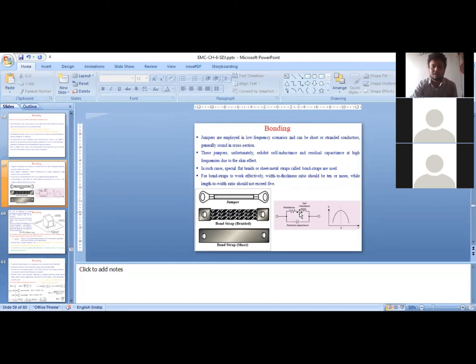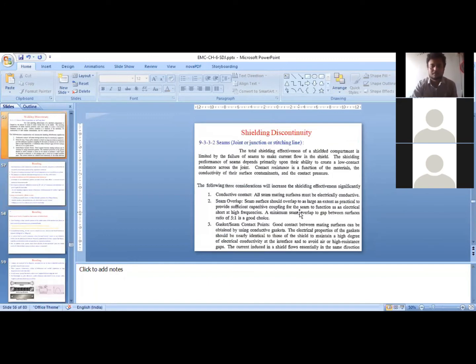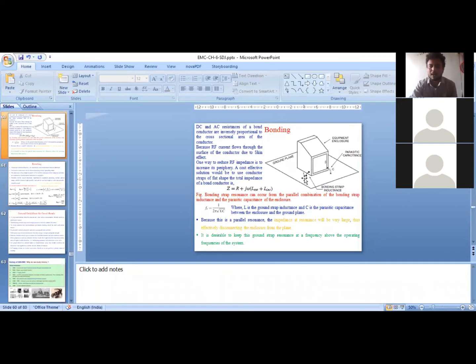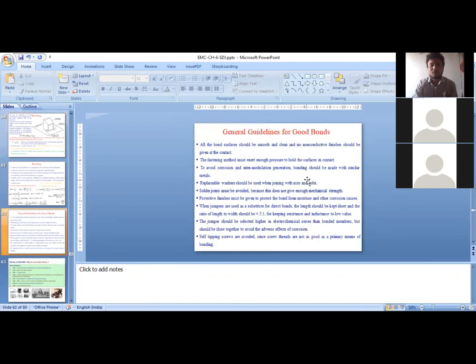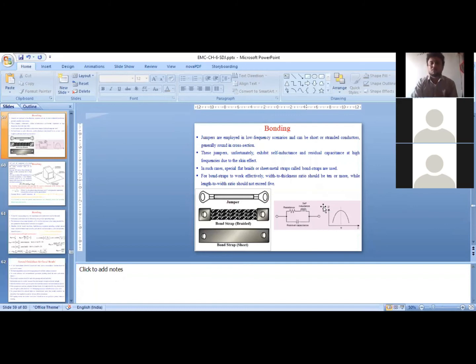So when I'm placing this wire between the enclosure and the ground to achieve bonding, it is equivalent to placing L and C in parallel. Obviously resistance will be there. I am not considering resistance at this point of time. So when L and C are in parallel, what will happen? It's a resonance circuit. And what is the impedance versus frequency of a parallel LC circuit? We know impedance is maximum at resonance when L and C are in parallel, and impedance is minimum when L and C are in series at the resonant frequency.